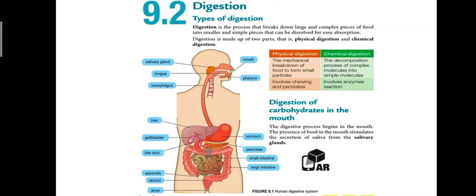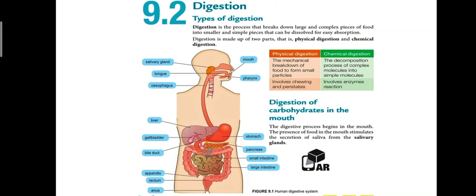So remember the keyword, breakdown of large into smaller pieces. Digestion is made up of two parts. The first one is physical digestion and the second one is chemical digestion.